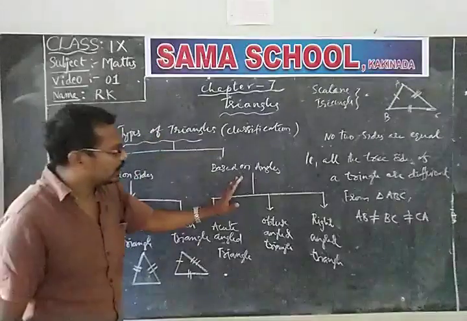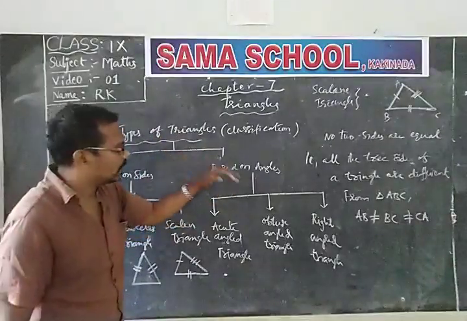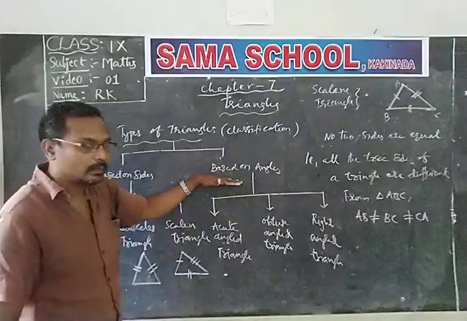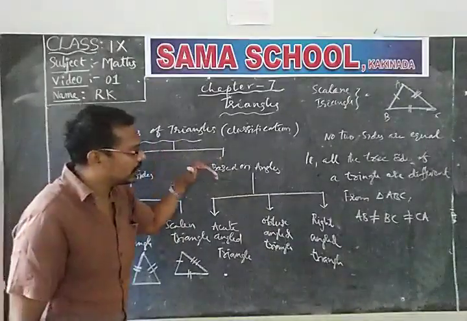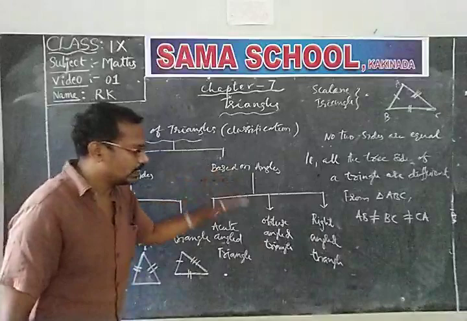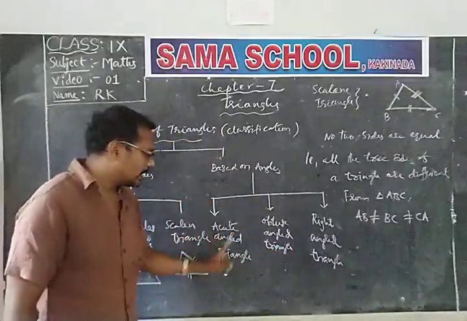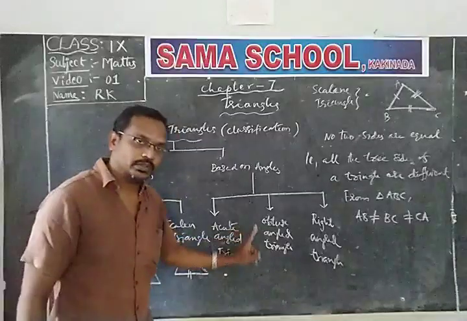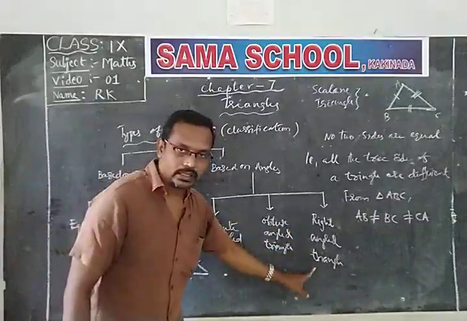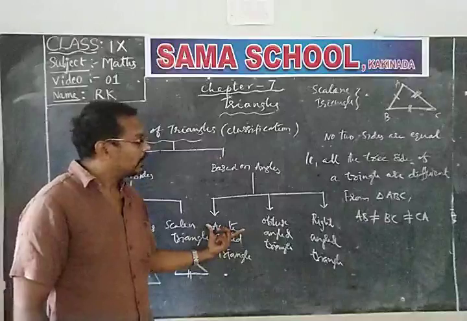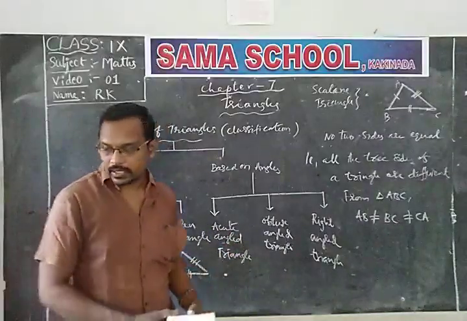Now, the second part, that is the classification of triangles based on angles. Here there are again three types. They are acute angle triangle, obtuse angle triangle, and right angle triangle. I will explain acute angle triangle now.